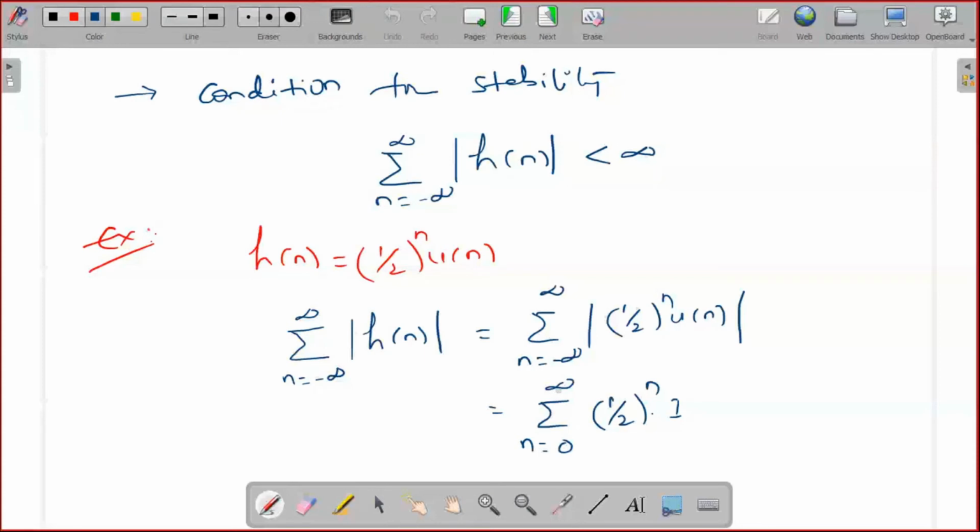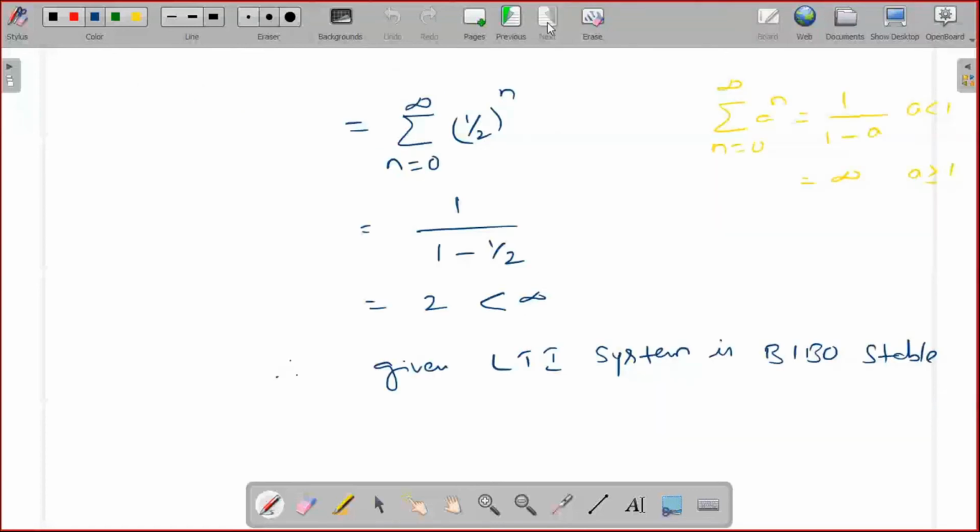Now here you have the impulse response of the system. In case you don't have the impulse response of the system, how do you check? For that, let's take one example.